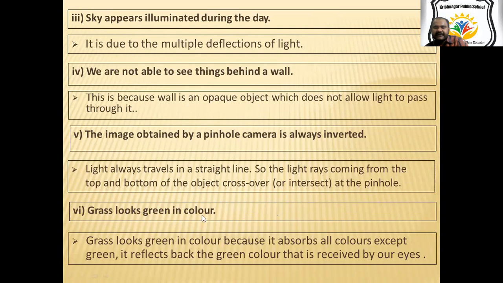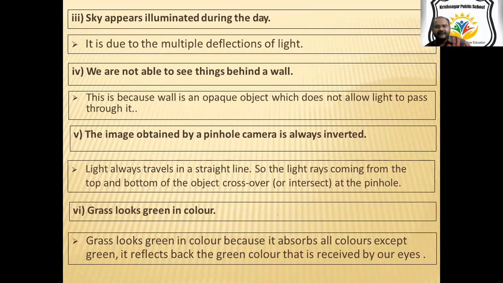Grass looks green in color. Why? Because grass absorbs all the colors except the green. So that is why the grass looks green.